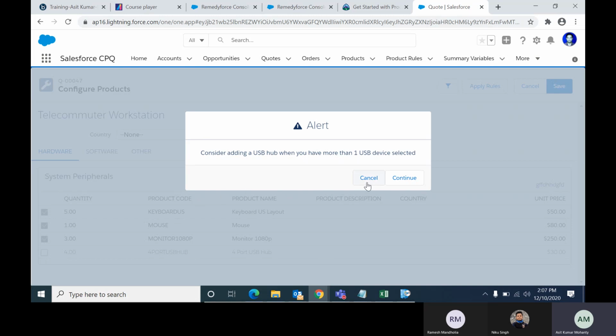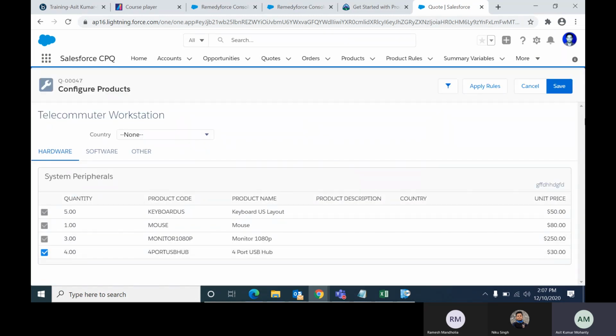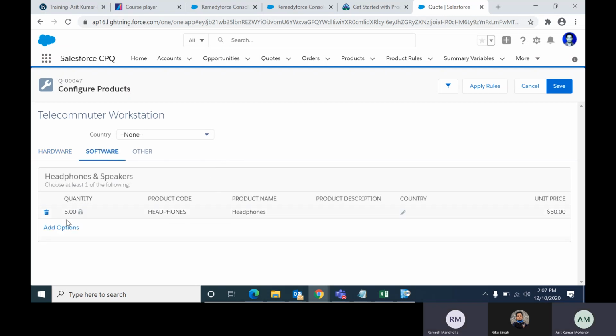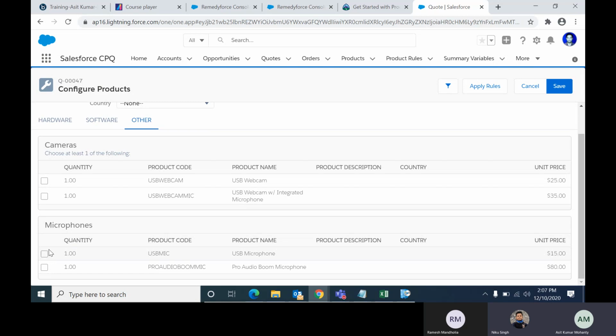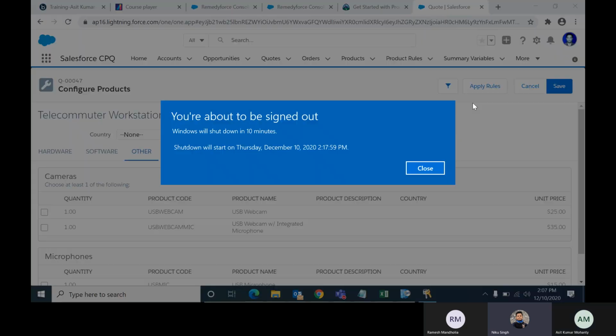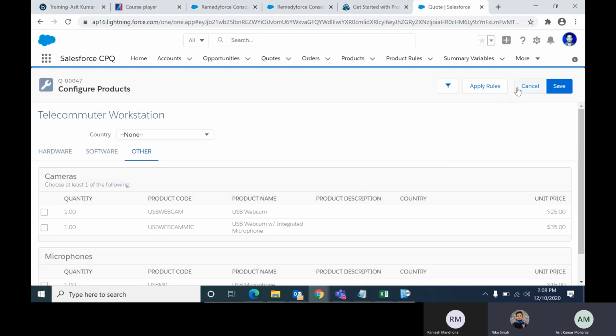Now I have two options: I can cancel, check it and save, or otherwise press the continue button and it will save in the quote. And if we don't select any option with USB in the name, then there is no product rule to fire, right? We are not selecting any USB. It's an and condition, right? Sorry, let's close this quote. Then now save.